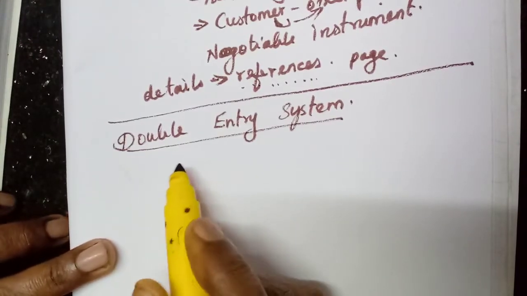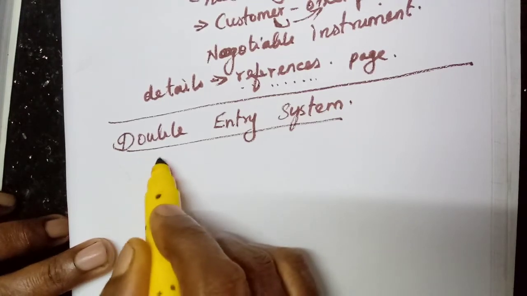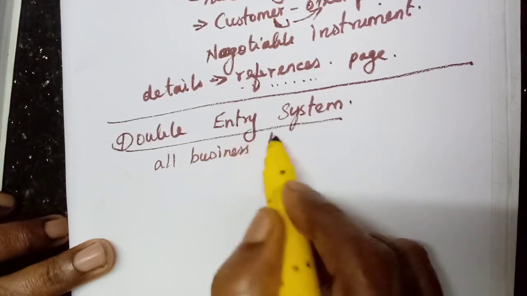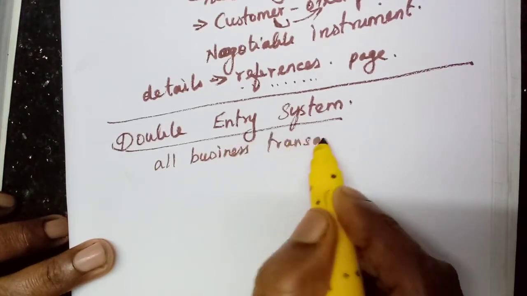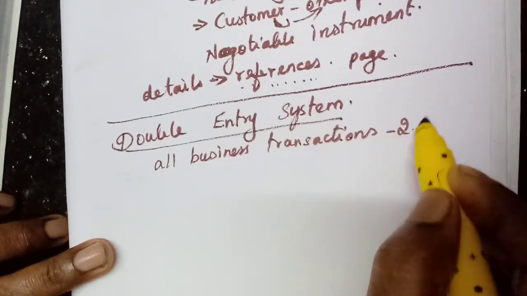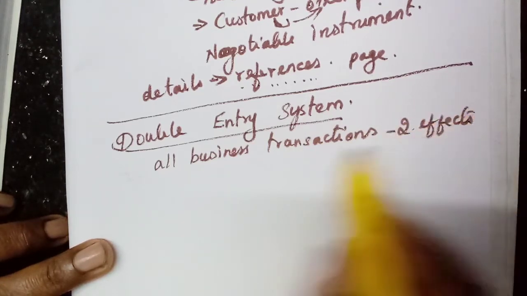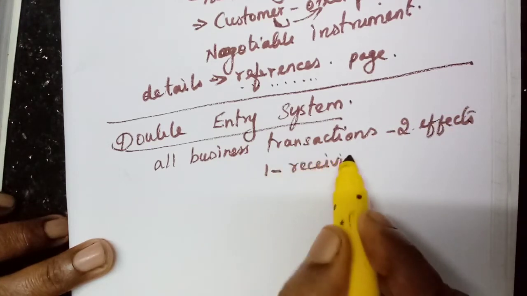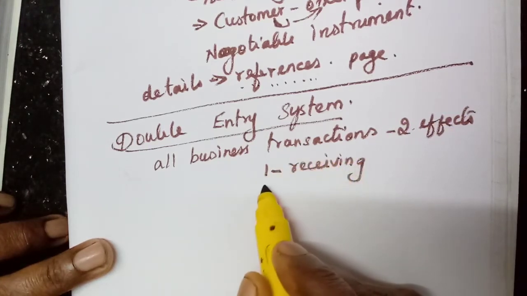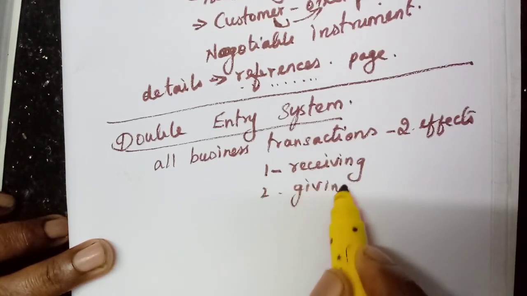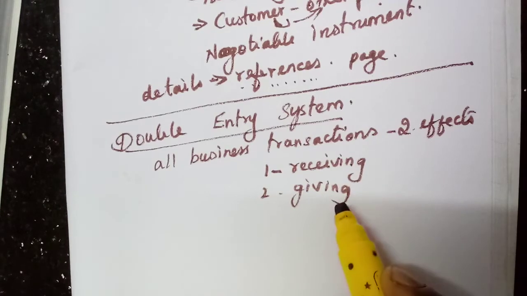Because here each transaction, that means all business transactions, have twofold effects. One may be the receiving effect, or the second one will be the giving effect. Two aspects: receiving aspect, giving aspect.